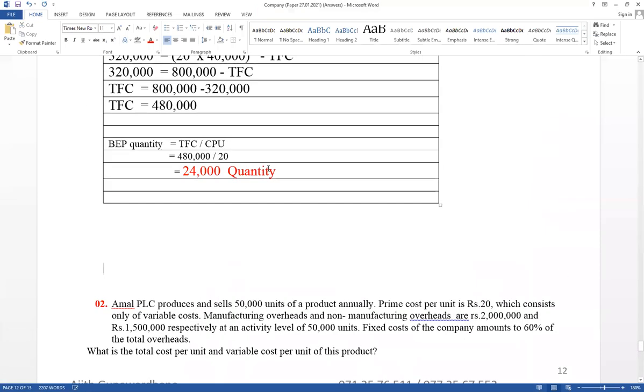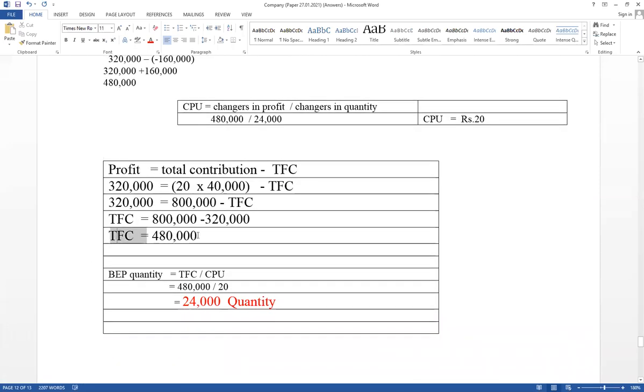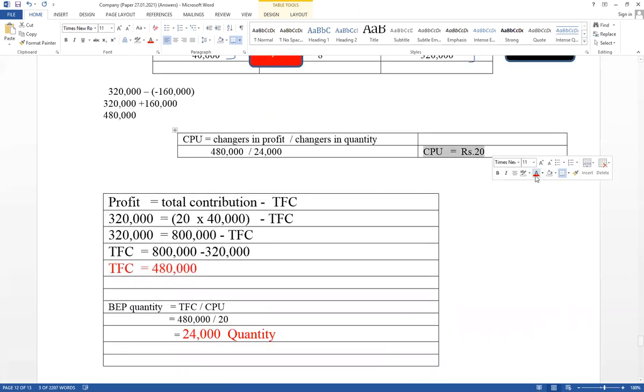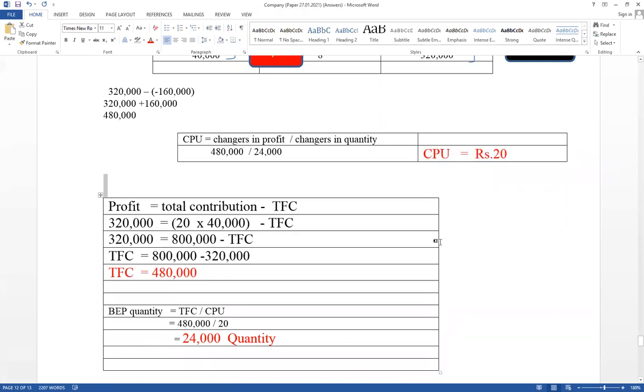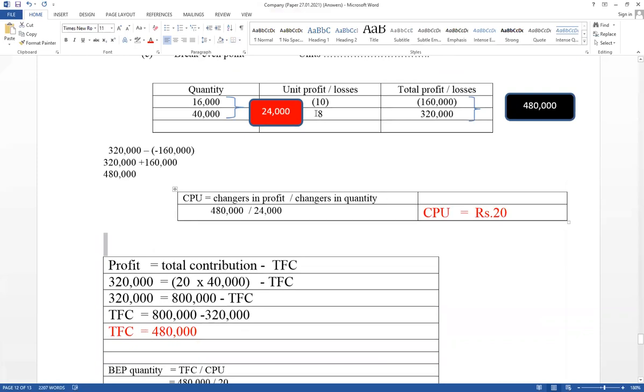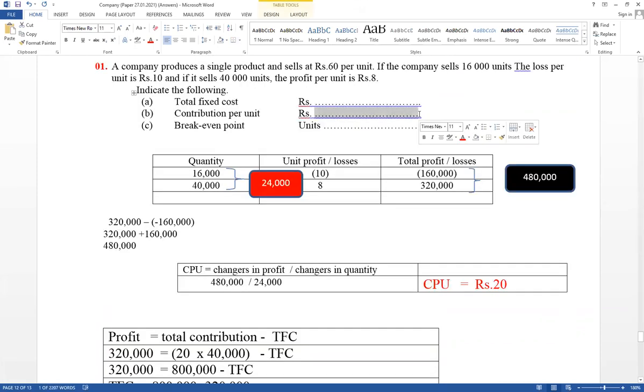Break even point quantity equals 24,000, total fixed cost equals 408,000, as well as contribution per unit equals 20. Think about the requirements. They ask for contribution per unit: rupees 20. Write the answer.